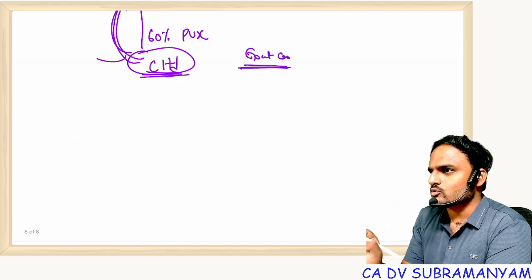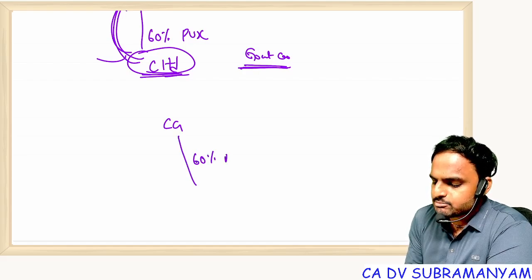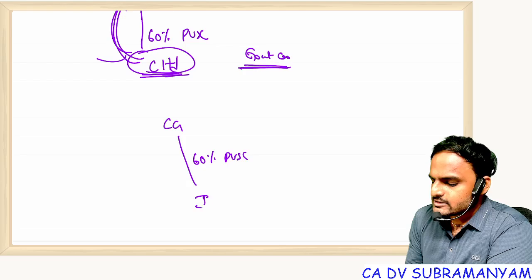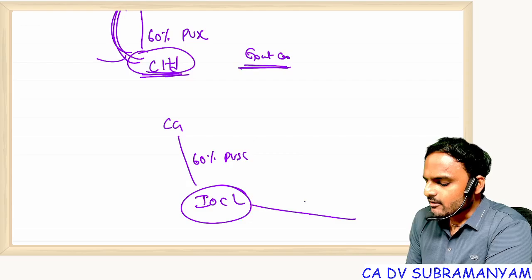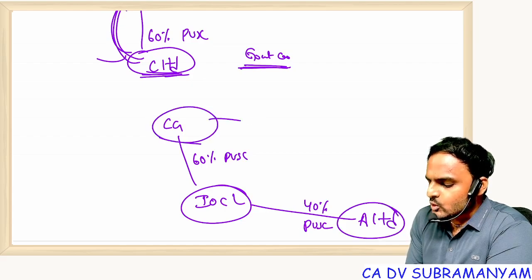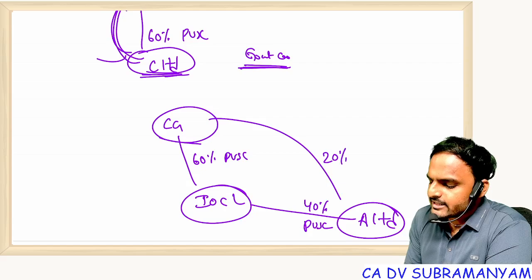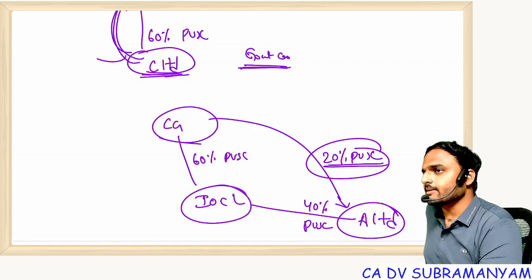Some 4 years back this question came. The question is, central government is holding 60% of paid up share capital in IOCL. IOCL is holding 40% of paid up share capital in A Limited. And central government is holding some 20% of paid up share capital in A Limited. Let me repeat the question.